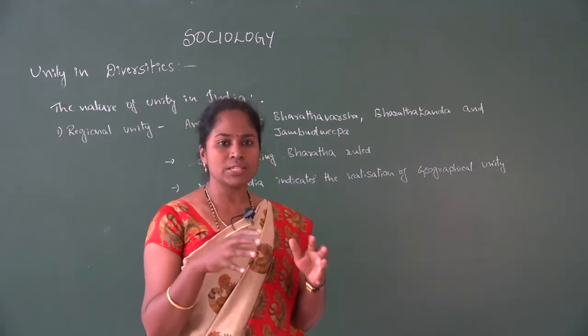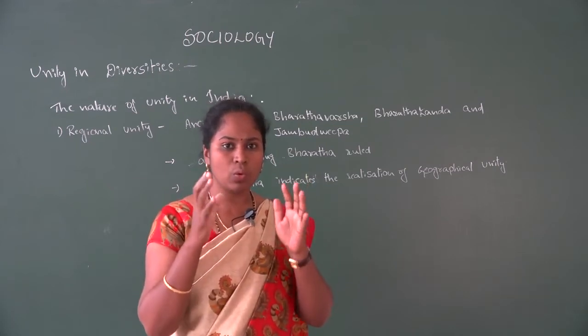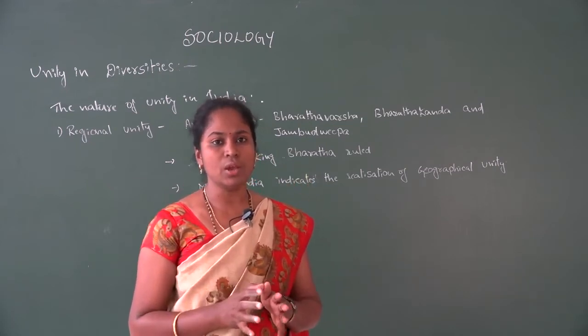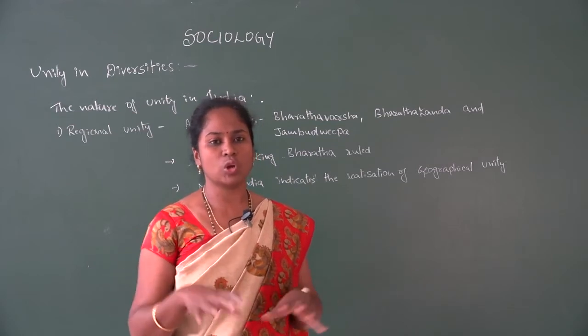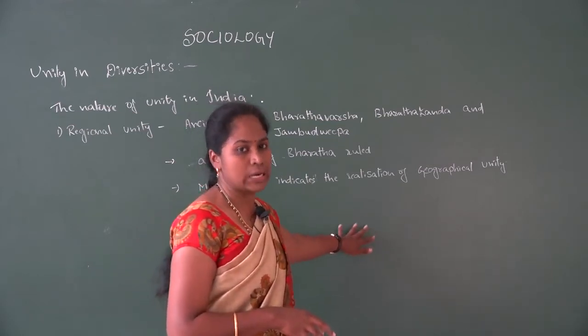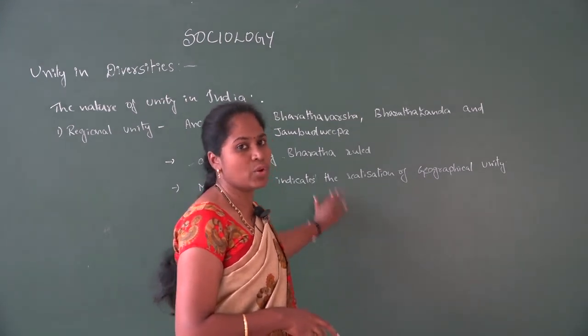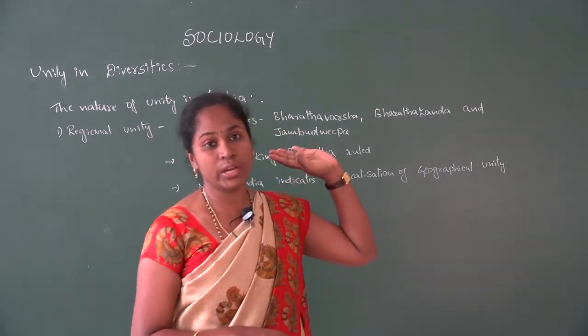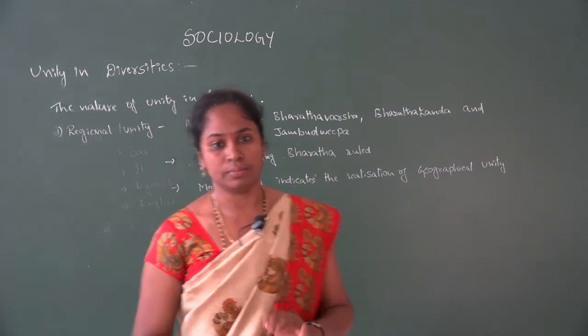So with all these things, the people who live in the Indian society, in spite of having the geographical changes, still feel that they live in one particular country. That itself we call a regional unity among Indian society.